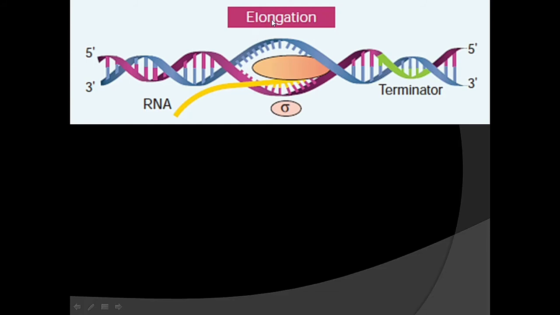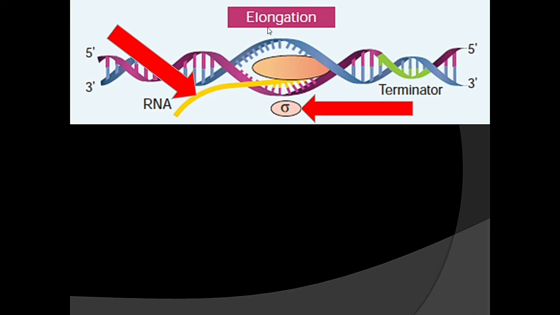That is called elongation. RNA polymerase binds with the promoter sequence and moves ahead on the gene. At that time, the sigma subunit gets detached behind the promoter and the mRNA is growing.